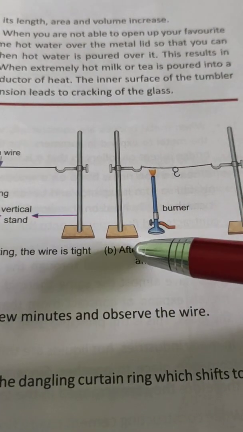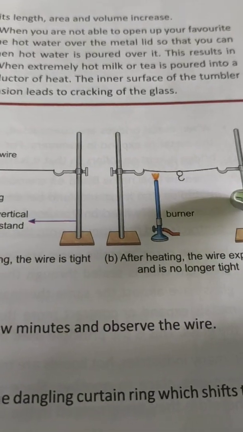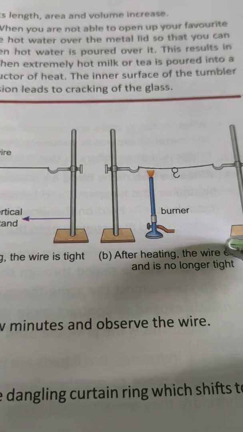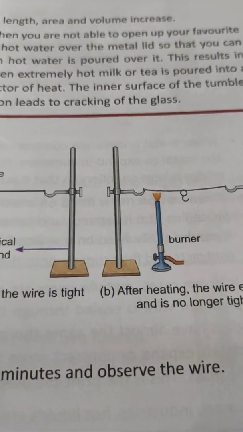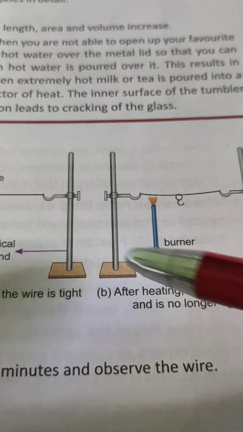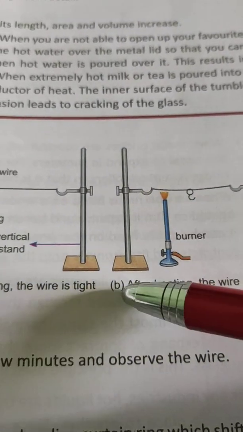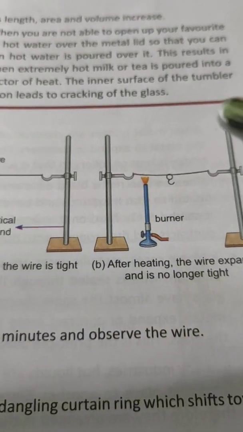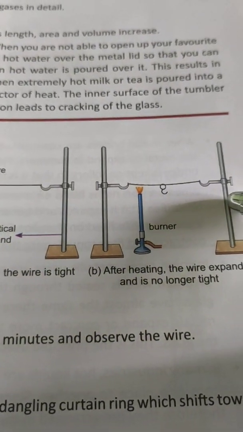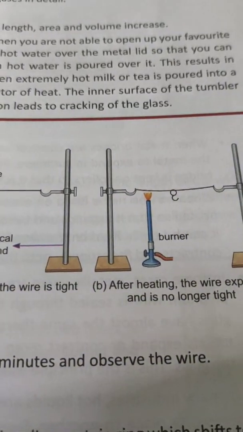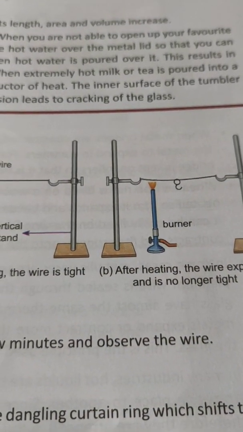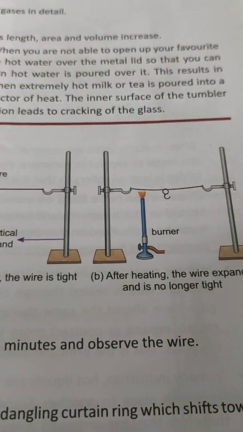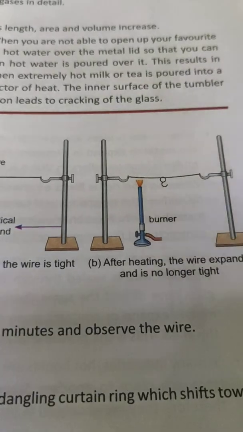When a material is heated, it expands, right? That is, there is an increase in the length, area and volume of the material. This change in the size of the body due to heat is called thermal expansion. Okay, due to heat it will expand, and due to cold it will contract. So that is thermal expansion. Due to heat it expands in size, in dimension.